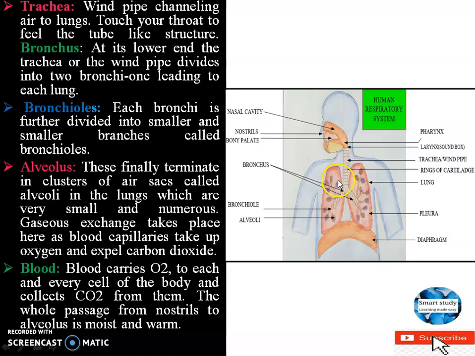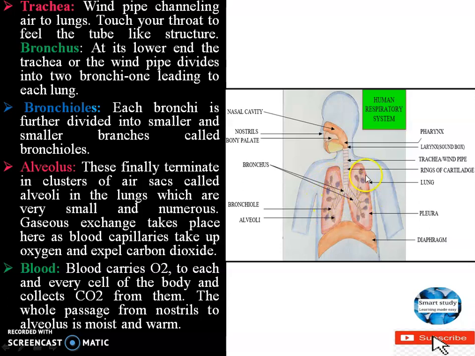So what is bronchus? If you observe this trachea, it is divided into two parts. These two parts together are called bronchus. Now these bronchus will lead to many branches. Here, the light brown color is one branch, this is another branch, and here also one branch, one branch, one branch, one branch, right? This is just for your visualization.